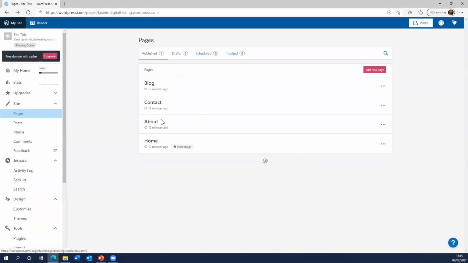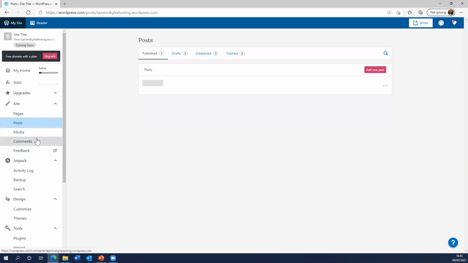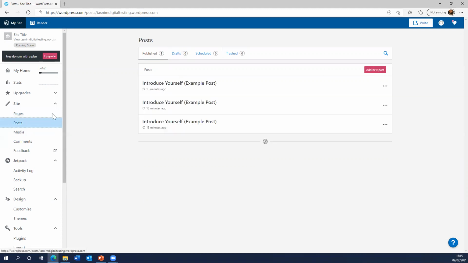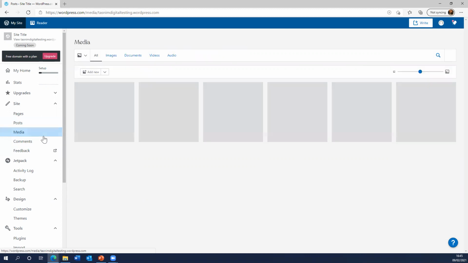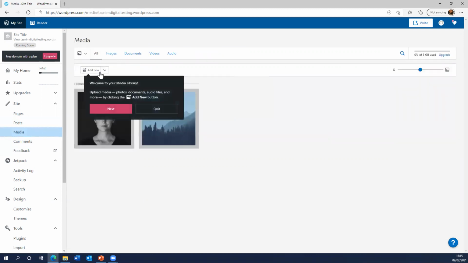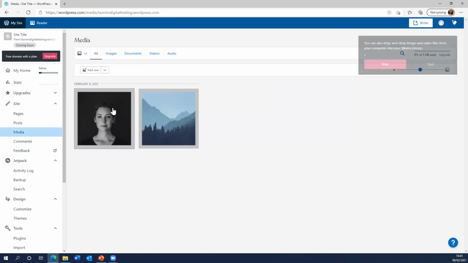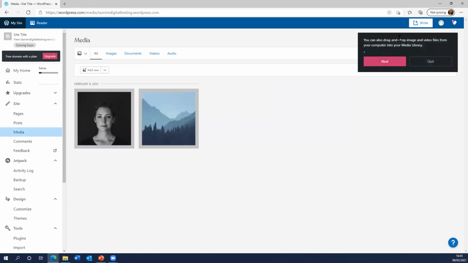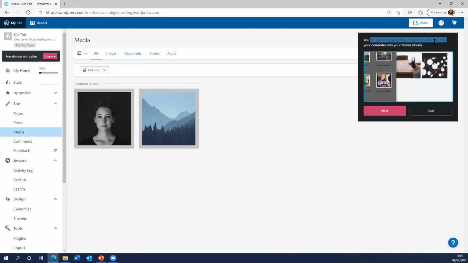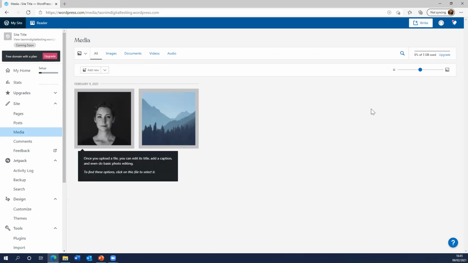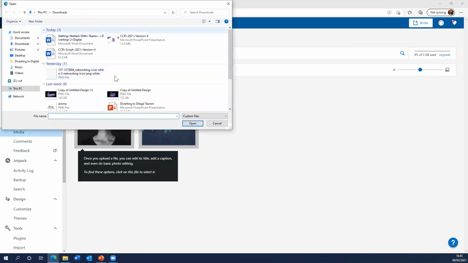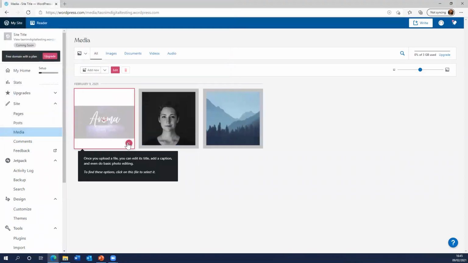And so you can get editing on these. If you want to add posts, you may do so by clicking on post over here, adding new post, clicking on media. You may add videos. You can upload videos yourself and pictures. So over here it says you can also drag and drop image and video files from your computer, which you can, so you can just click on here and, for example, you want a copy of your logo, you can just, this is just a random one I found on Google.